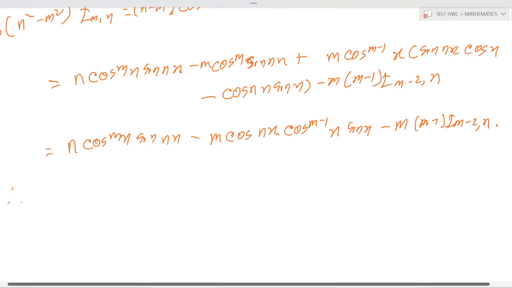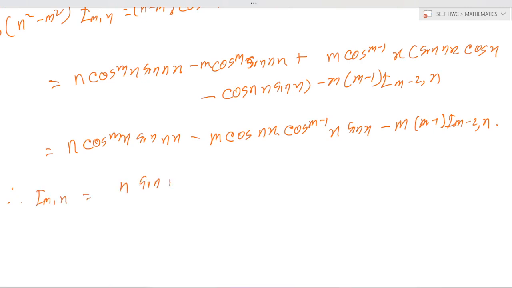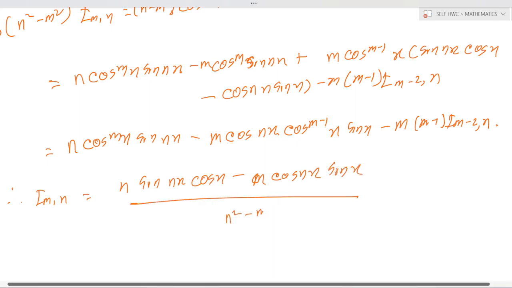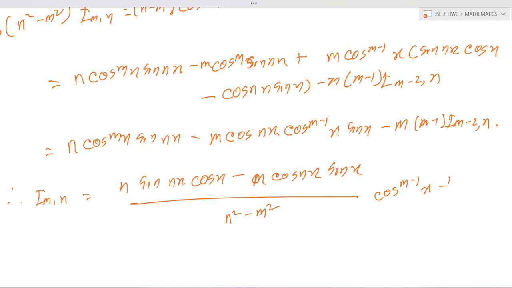Next. Therefore I(m,n) is equal to (n sin nx cos x minus m cos nx sin x) by (n square minus m square) into cos^(m minus 1) x, minus m into (m minus 1) by (n square minus m square) I(m minus 2, n).